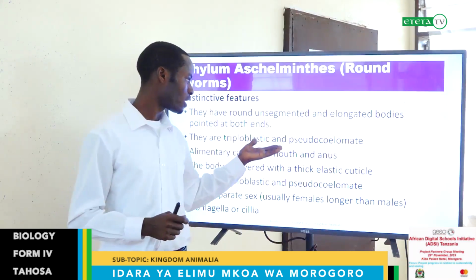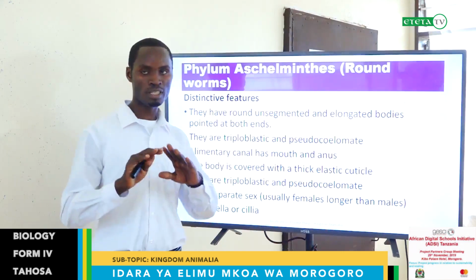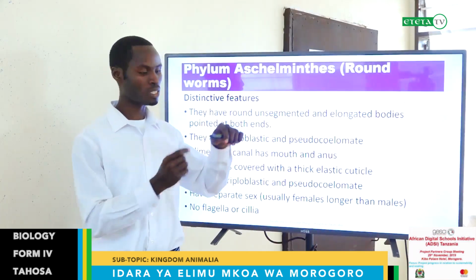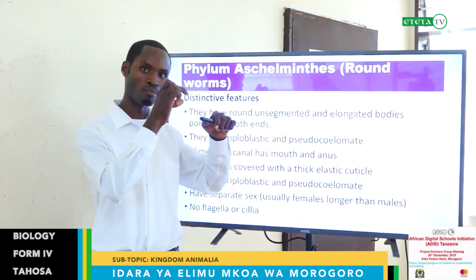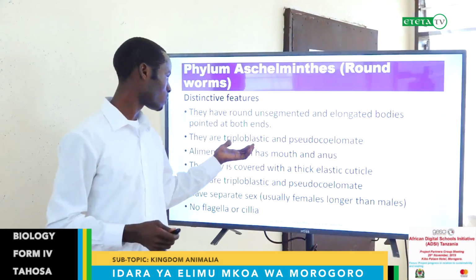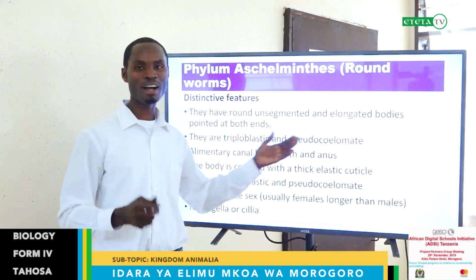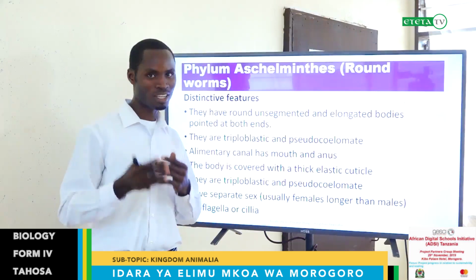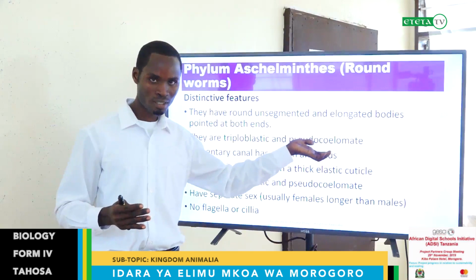They are triploblastic and pseudocoelomate. Triploblastic, as we said before, means a three-layered body. When you dissect them, you will see the three layers: the outer layer, the middle layer, and the inner layer. The ectoderm, mesoderm, and the endoderm. Together we call triploblastic, but they are pseudocoelomate. They have a coelom, but not very well developed. It is less developed, that is why we call it false coelom, pseudocoelomate.